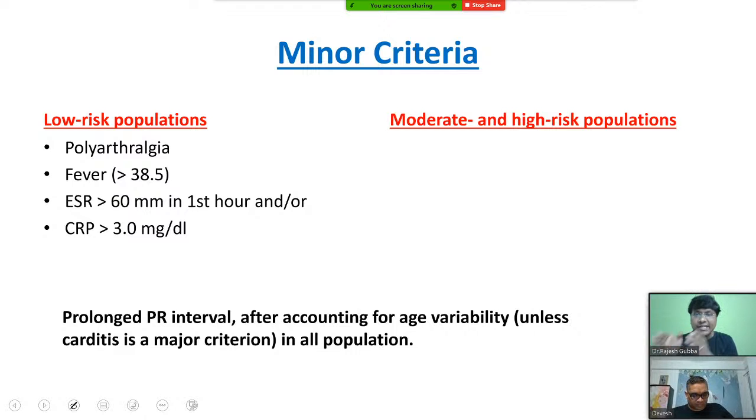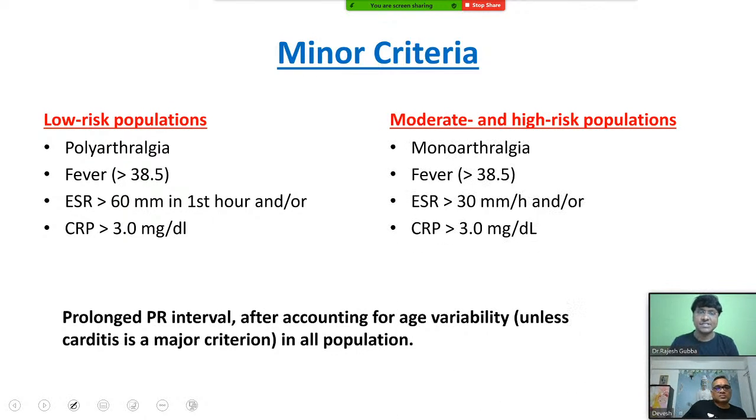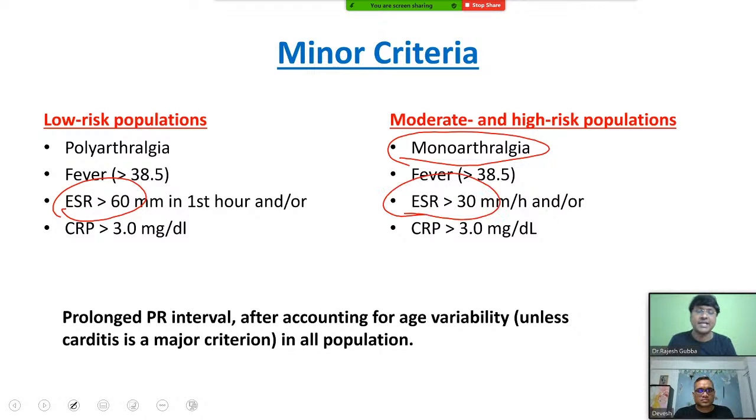Now, what is the difference of this in the high risk? In the high risk, monoarthralgia is fine. Polyarthralgia is not required to consider it as a minor criterion. Low grade fever will be there. But you take the ESR story. ESR in case of low risk is more than 60. ESR in case of high risk is more than 30 mm per hour. That is the difference between low risk and high risk in the minor criteria.